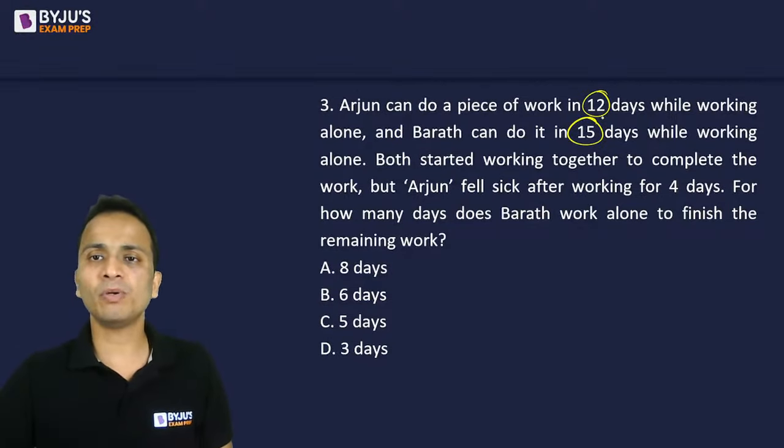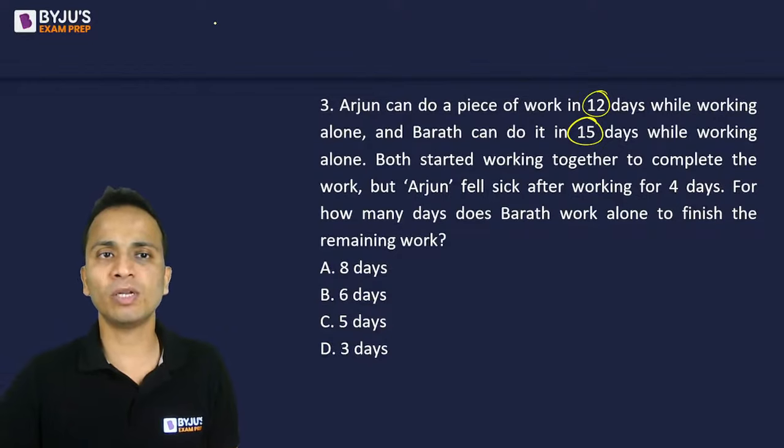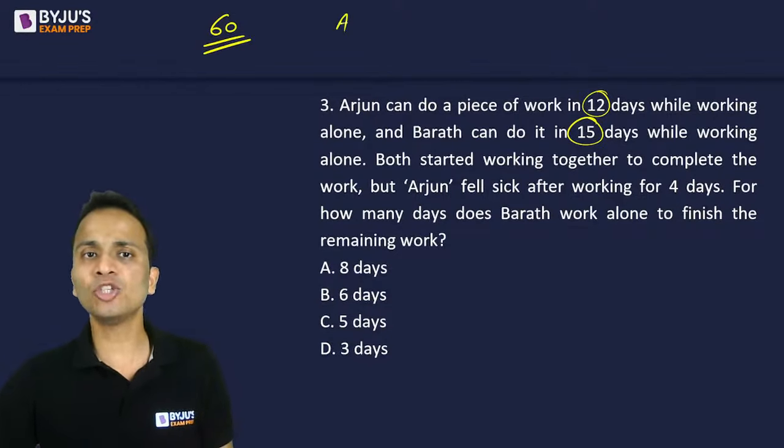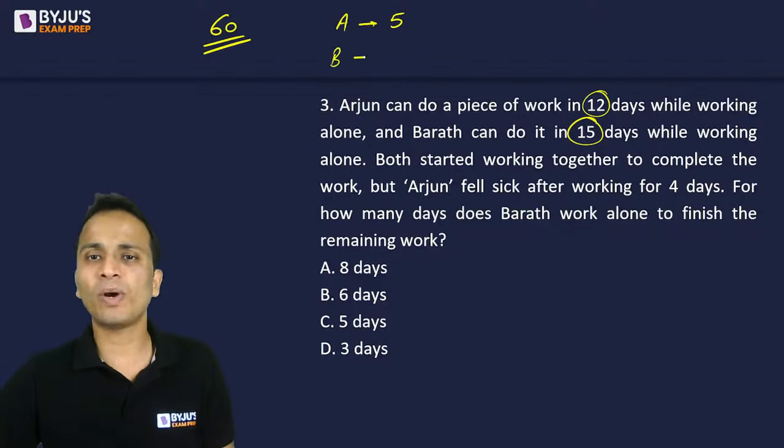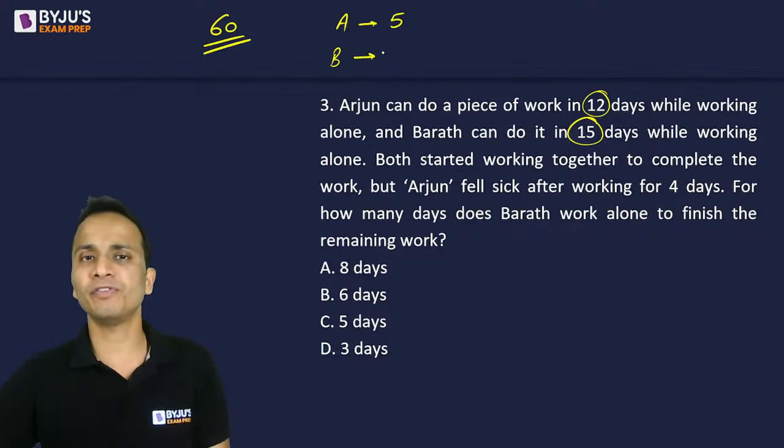Now, Arjun can do a piece of work in 12 days and Bharat can do it in 15. So I'll assume the total work is the LCM of these two numbers, so the total work is assumed as 60. Arjun's one day work will be 60 upon 12, that is 5 units. And Bharat's one day work will be 60 upon 15, that is 4 units. Okay. So these are the one day works of A and B, right?